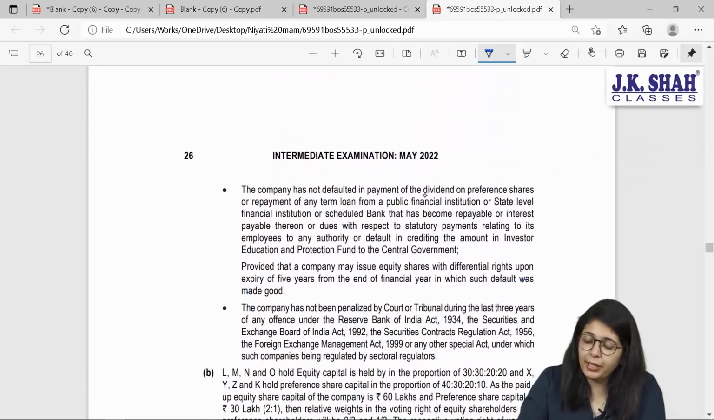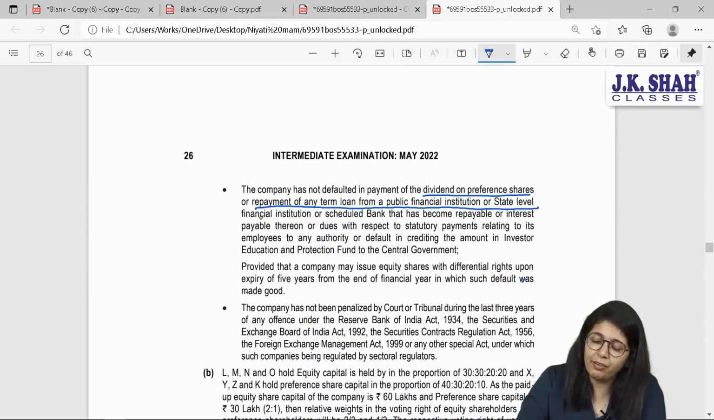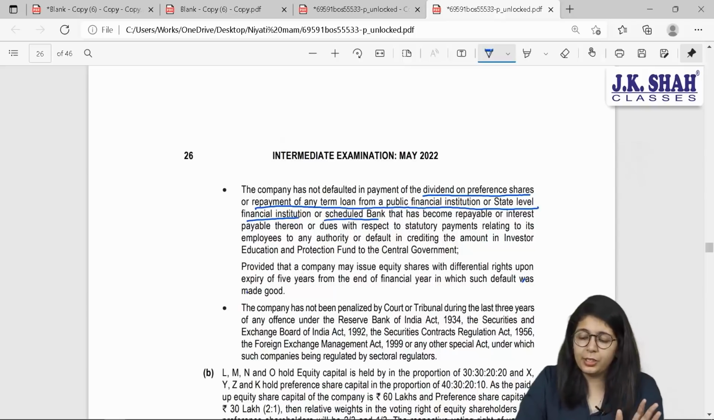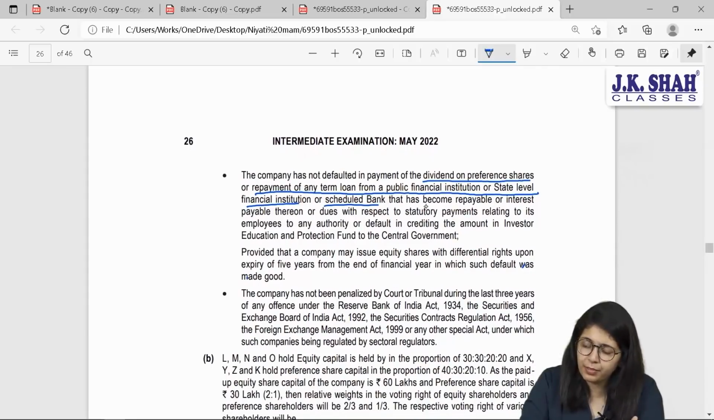Company has not defaulted in payment of dividend on preference shares or in repayment of any term loans from a public financial institution or state level financial institution or from any banks. So basically, there should not be any default in payment of dividend or in payment of the principal amount. That principal can be taken from banks, from your state level financial institution, from your scheduled banks, from your other public financial institution, anyone.